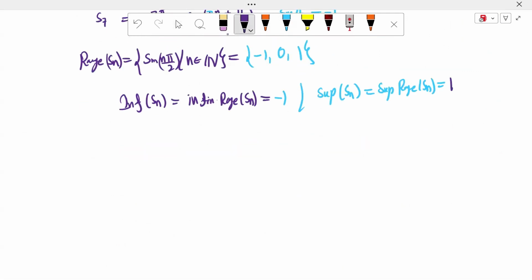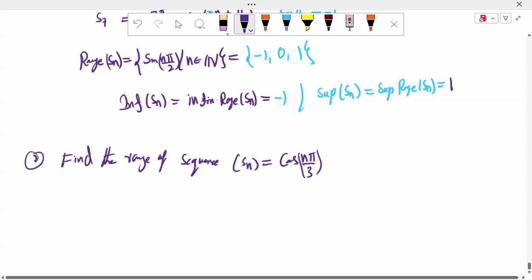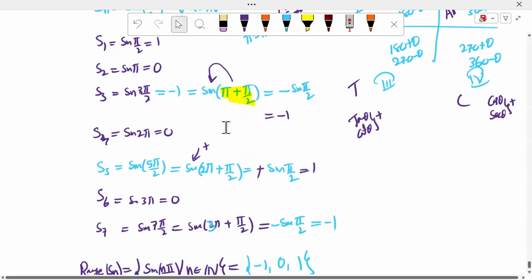Next question. Find the range of the sequence Sn equal to cos nπ/3. Is the sequence finite or infinite? It depends on the range. The sequence is bounded or unbounded, bounded above or bounded below. The terms of a sequence are always infinite, but the range is finite.